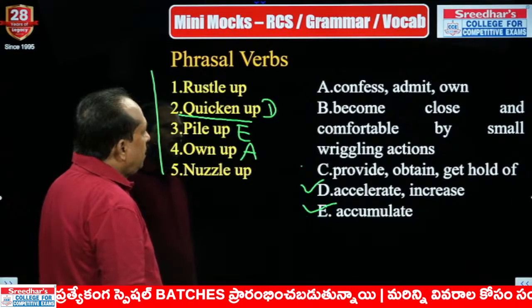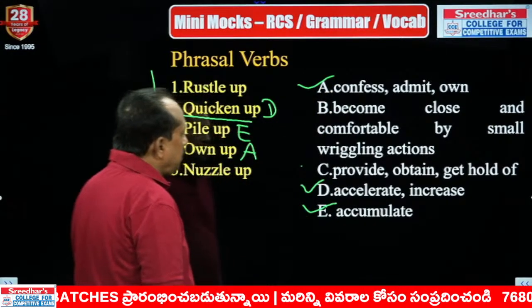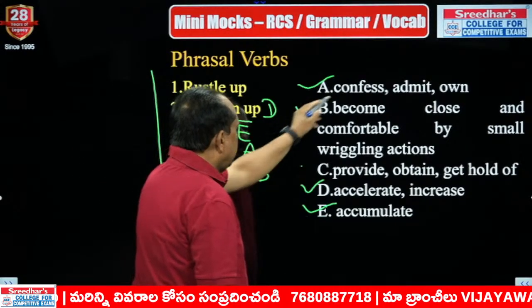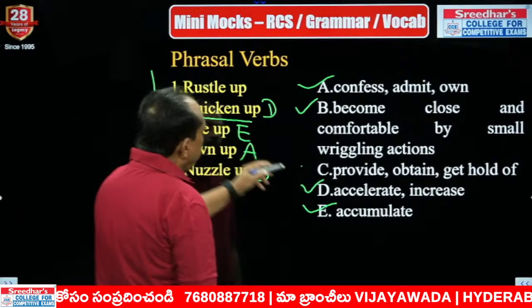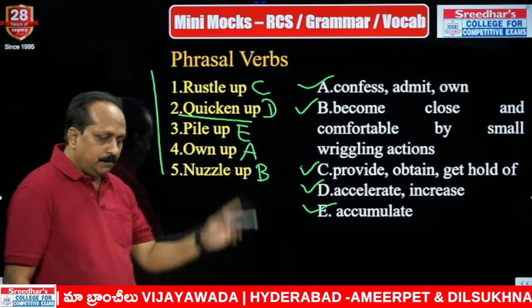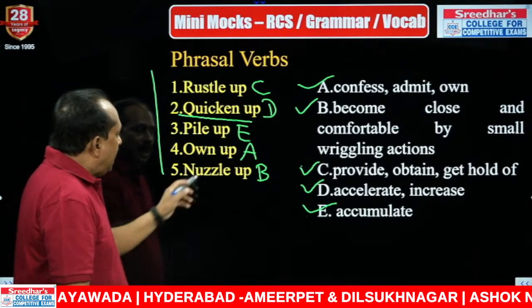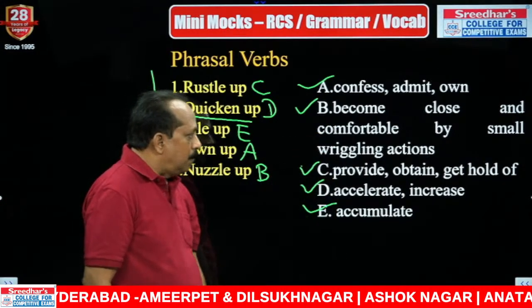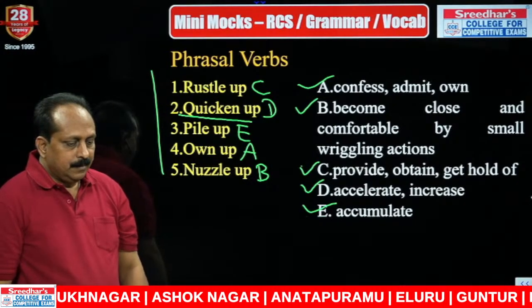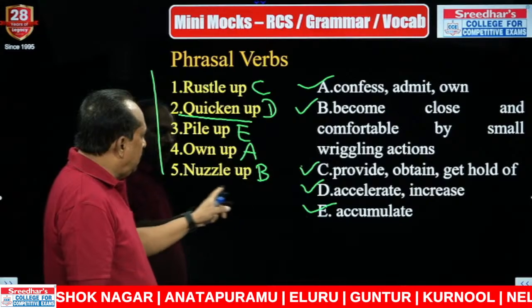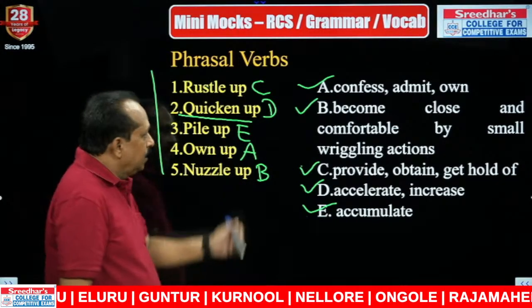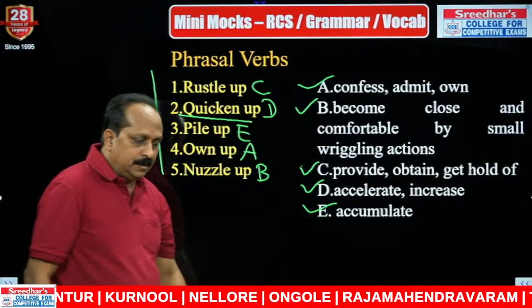1. Become close and comfortable by small wriggling actions. This goes with B. Nuzzle up. And rustle up is C. Have you got the correct order? No, Kanna Arts. First one is C, not D. Nuzzle up means become close and comfortable by small wriggling actions or movements. First one is C and the last one is B. What is the correct order? C, D, E, A, B. This is the correct order.